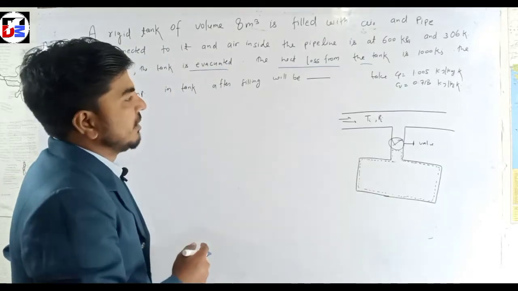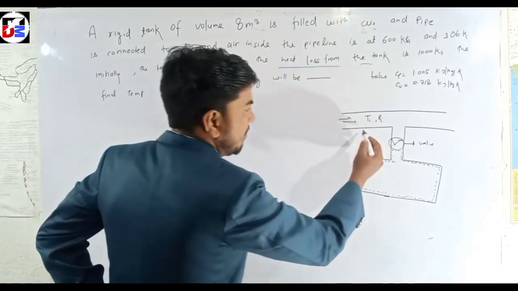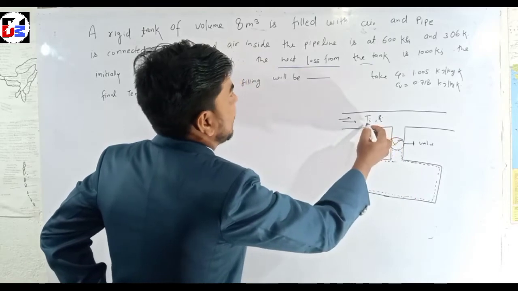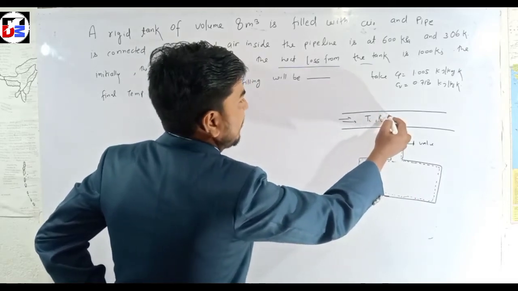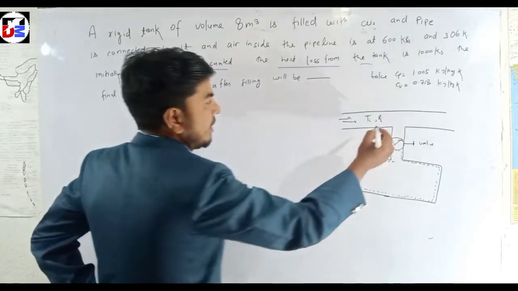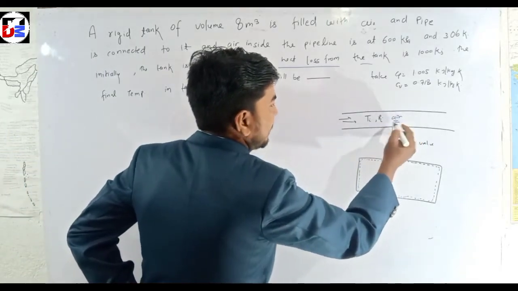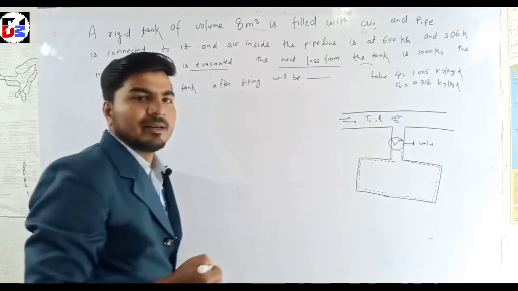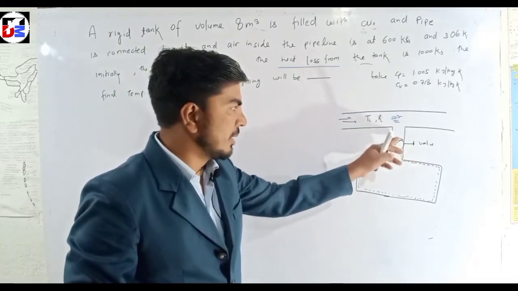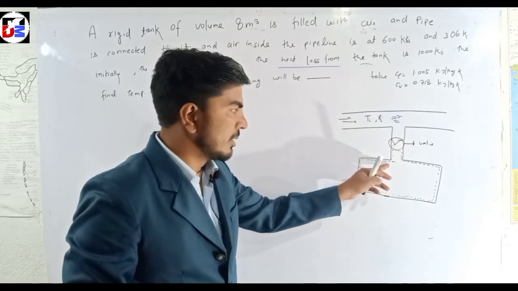Here the question says that this is the pipeline and this is the tank. The pipeline is filling with gas. What is this, gas or air? This is air. Here temperature is given and pressure is also given. When this valve is opened, this air comes into the tank.